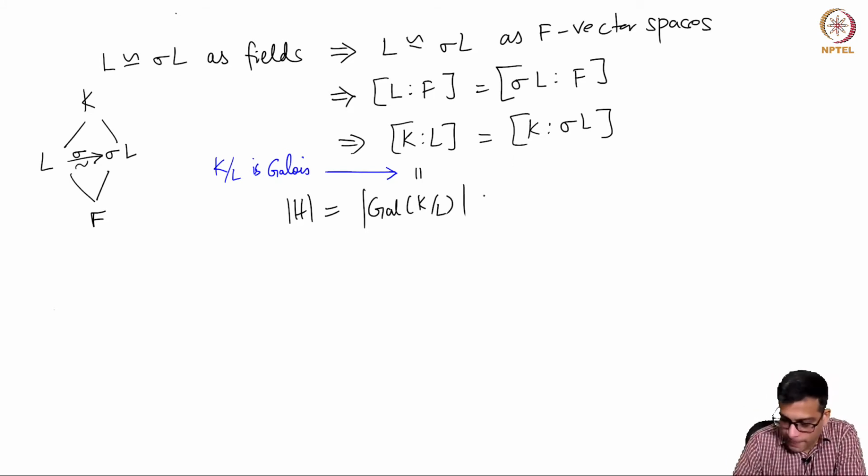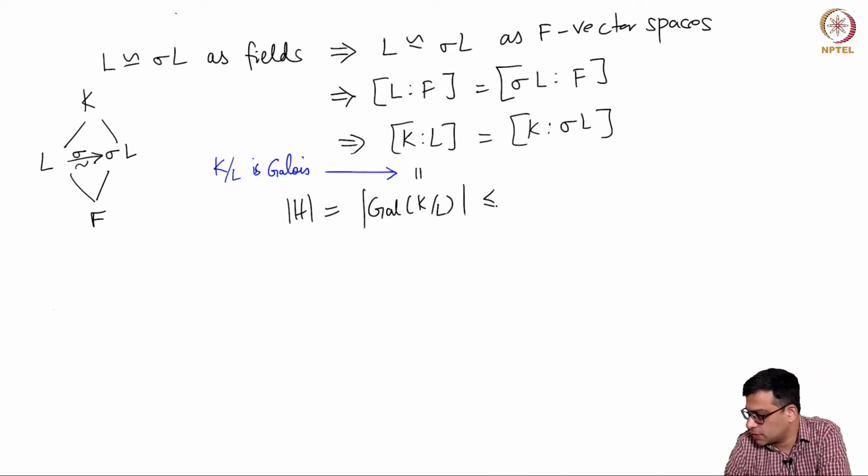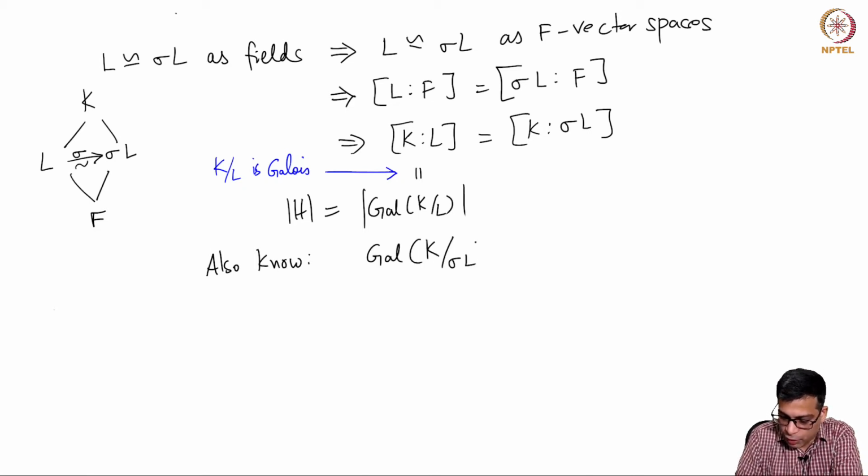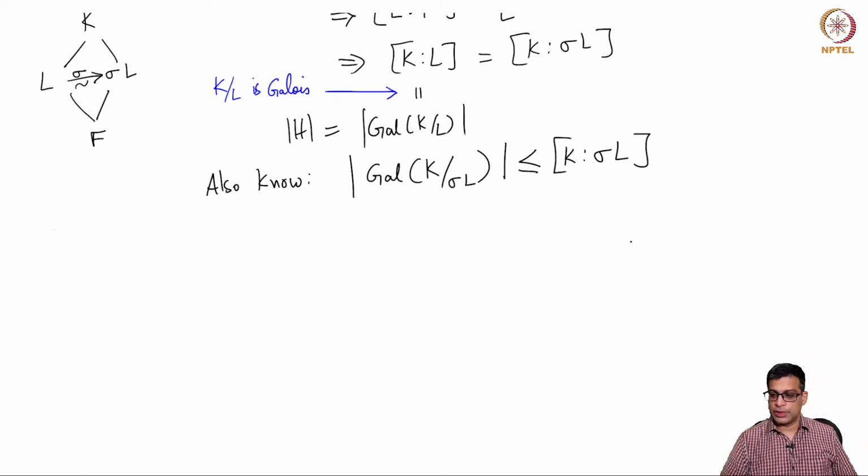But on the other hand, we do know that this is less than or equal to, so what do I want to say this? Yeah, so on the other hand, we also know, this is something that I mentioned before, the cardinality or the order of the Galois group of K over sigma L is less than or equal to K colon sigma L. Okay, so this is from an earlier fact.